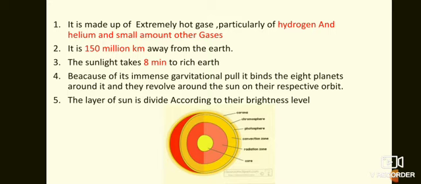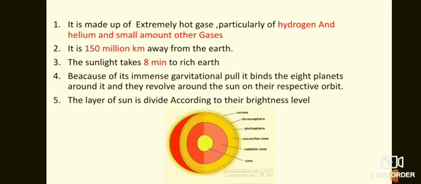Because of its immense gravitational pull, it binds the 8 planets around it, and they revolve around the sun on their respective orbits. I think you are all familiar with the solar system. There are 8 planets in the solar system, and all 8 planets revolve around the sun. Why don't they scatter here and there?